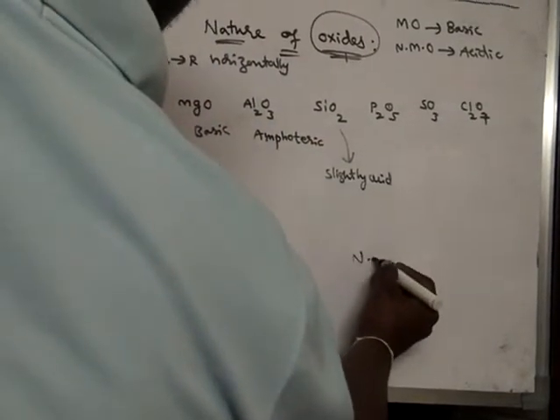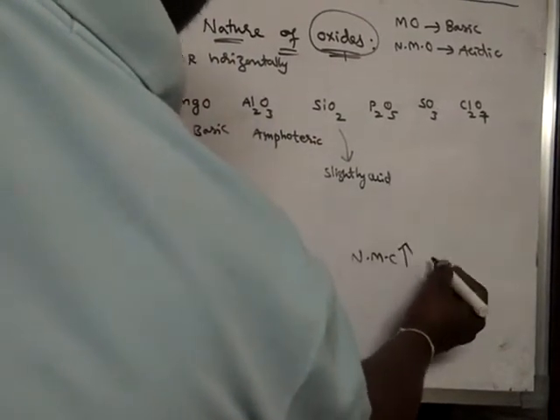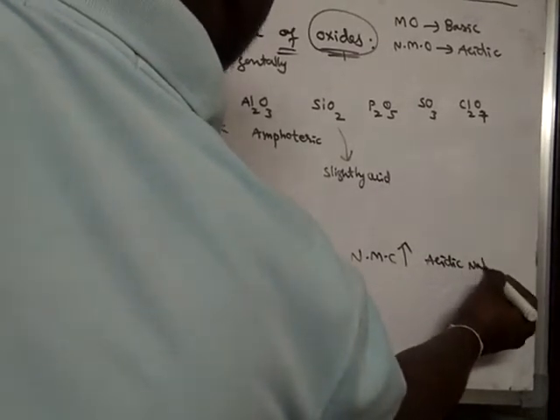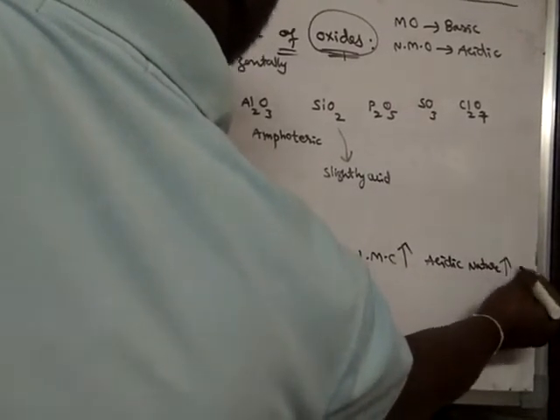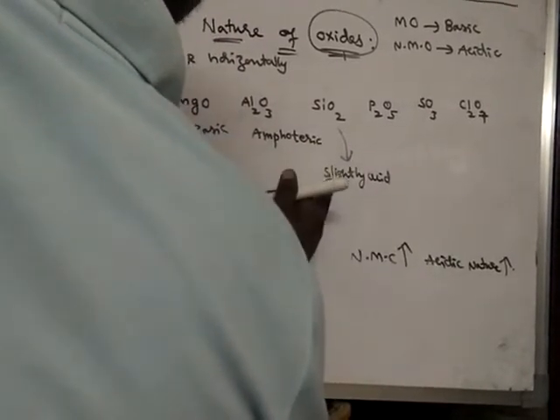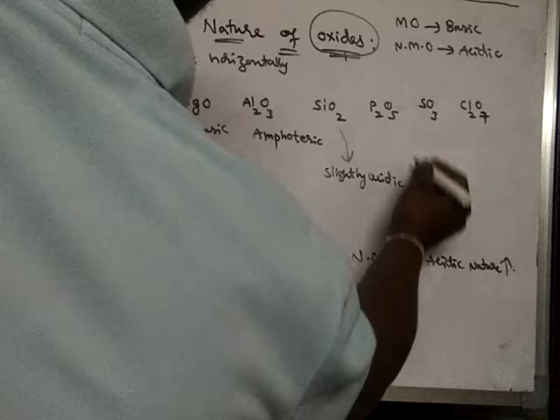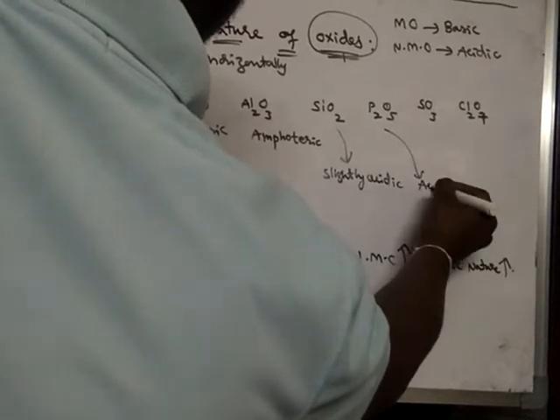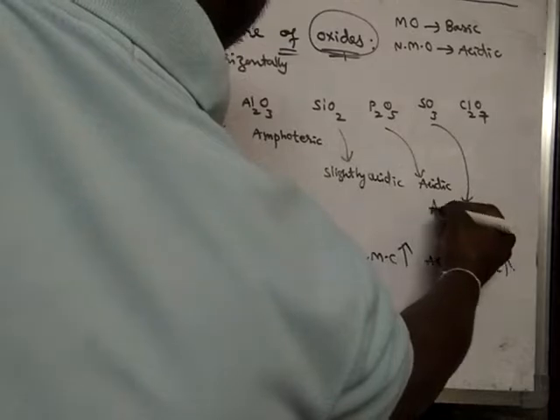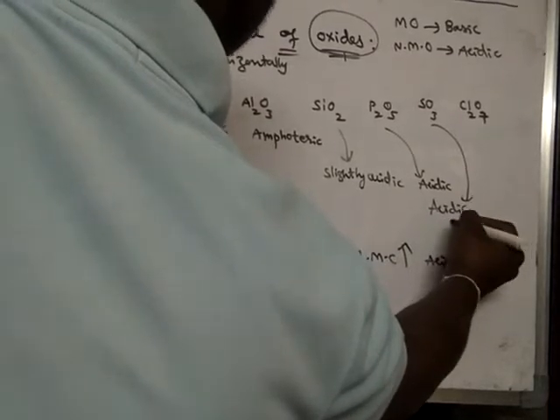When non-metallic character increases, then acidic nature increases. So this one is slightly acidic, this is an acidic oxide, and this is also an acidic oxide.